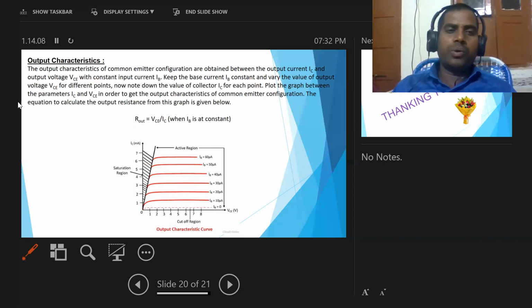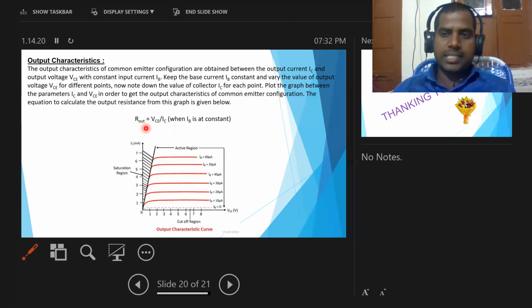Now here we want to know the output resistance. For that, Rout equal to VCE by IC. So this equation gives the output resistance for the common emitter configuration. Okay, these are the different types of configurations for transistors.